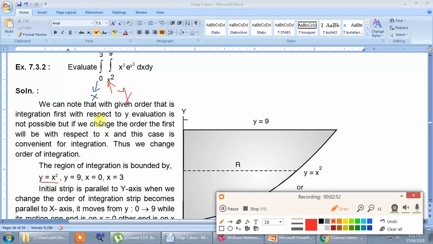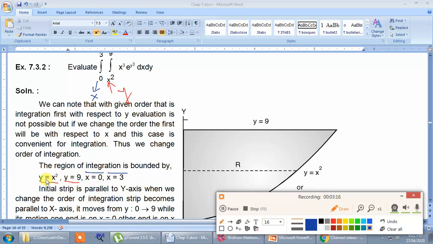The second curve is y is equal to 9. Second curve y is equal to 9 is here. Third curve, what is the third curve? x equal to 0. And the fourth curve is x equal to 3. Now the region of integration is bounded by these four curves. What is my responsibility now? To change the order of integration. First of all, you sketch all these curves one by one.